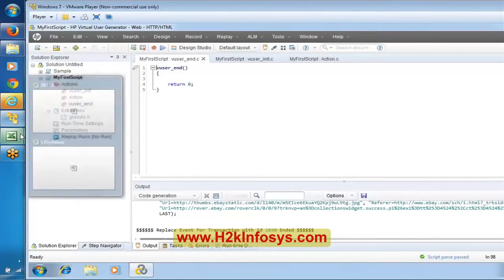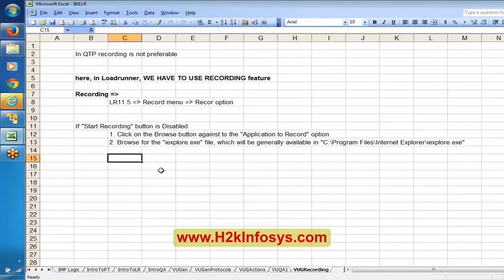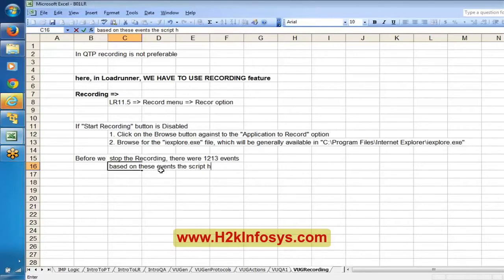Now if you remember, before we stopped the recording, there were 13 events, and based on these events, the script has been generated.